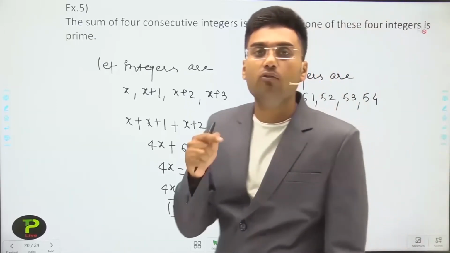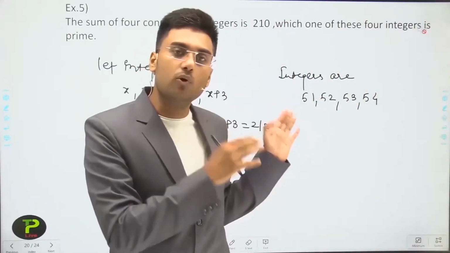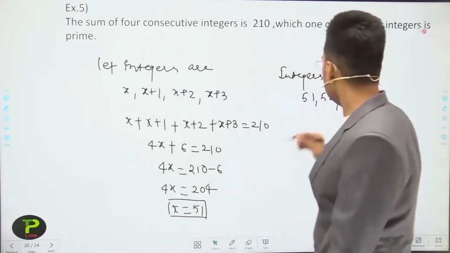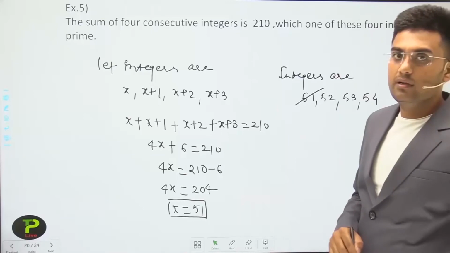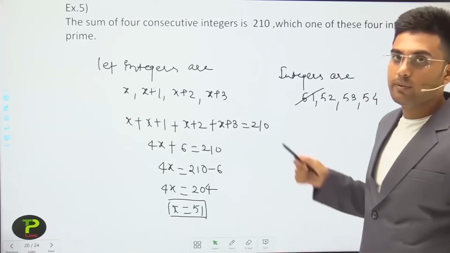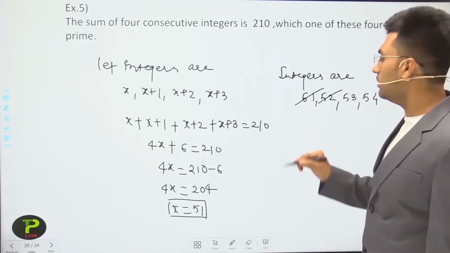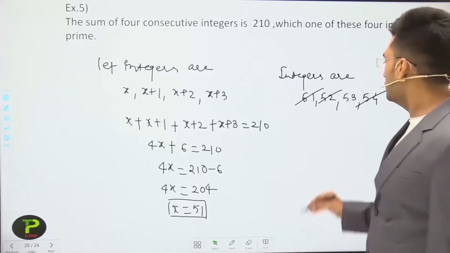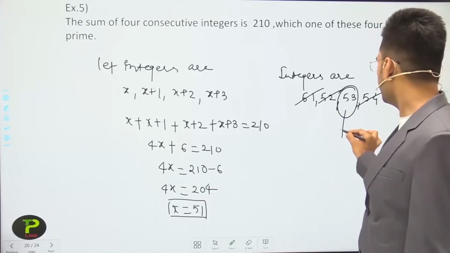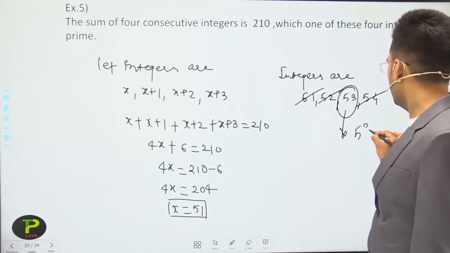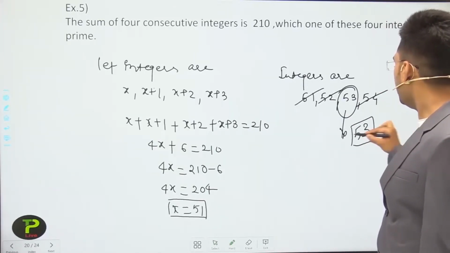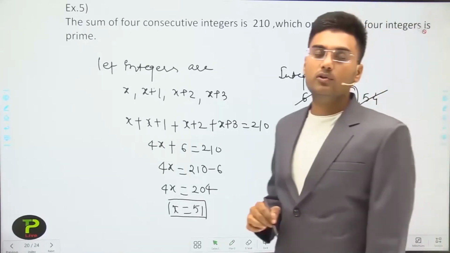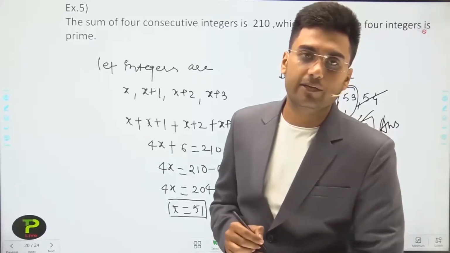Now our question is that you have to identify which one of these four integers is a prime number. So clearly we can say that 51 is not a prime number because it is divisible by 3 also. 52 is not a prime number, and same 54 is also not a prime number. So the prime number is 53. So our final answer is 53. The prime number among these consecutive integers is 53.